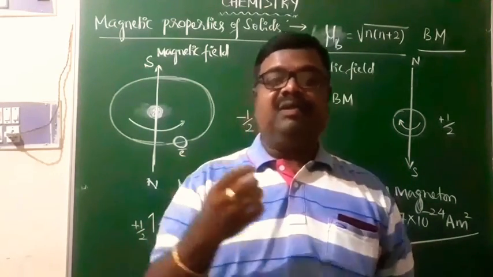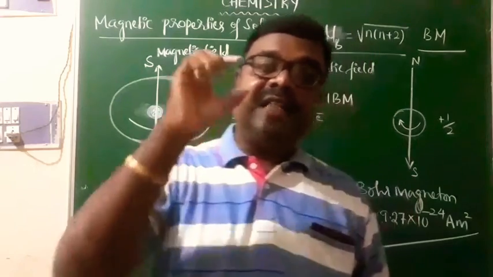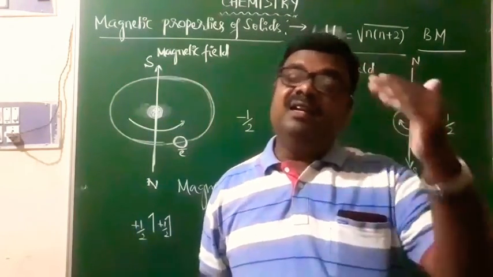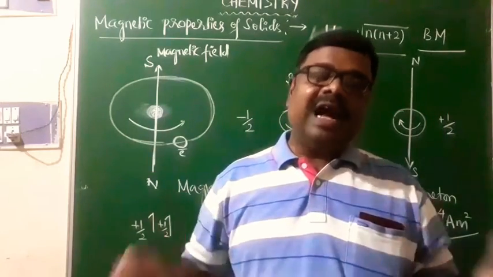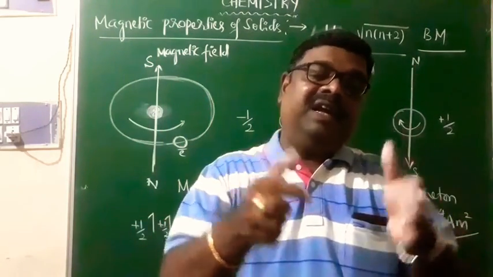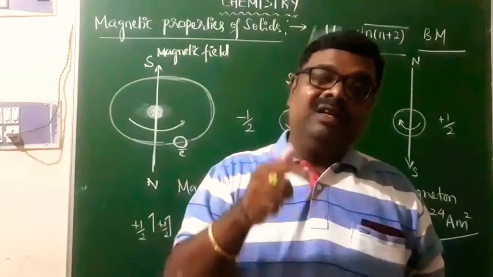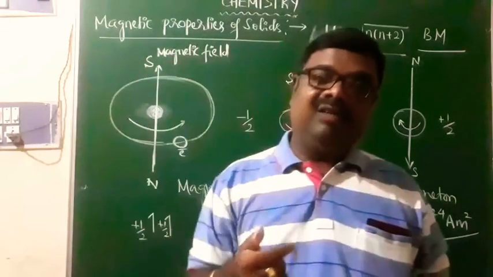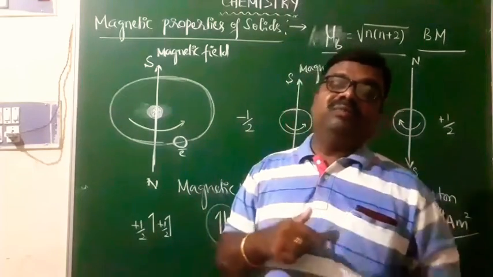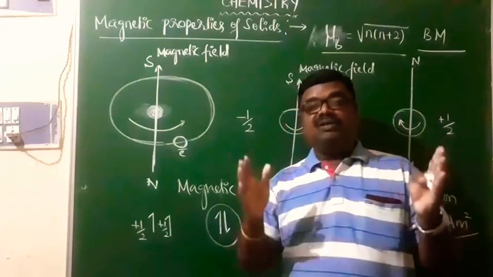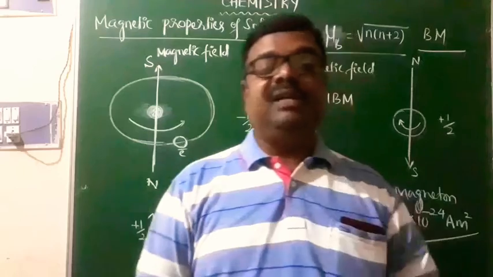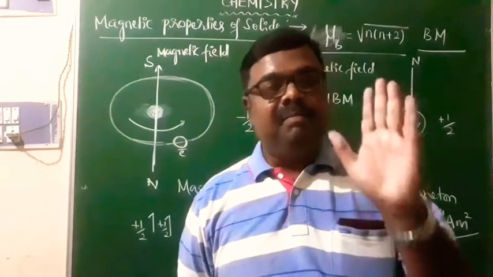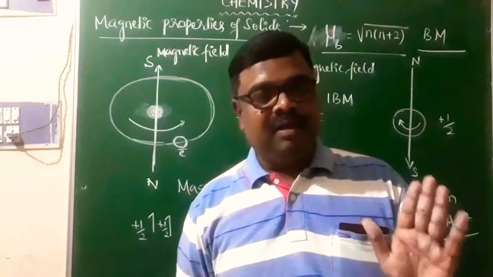Because of that, the electron acts like a tiny magnet. That means the electron is characterized by a north pole and a south pole. When that electron is placed in an external magnetic field, the north pole of the electron is attracted by the south pole of the external magnetic field, and the south pole of the electron is attracted by the north pole of the external magnetic field. Because of that, substances will exhibit magnetic properties.